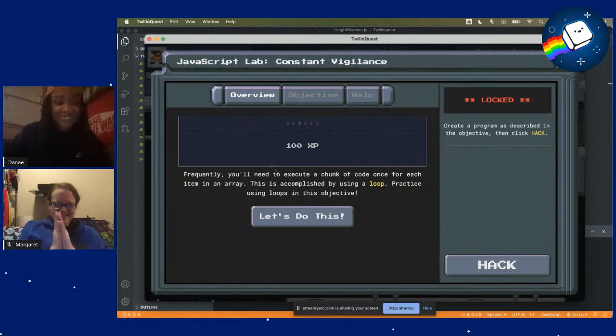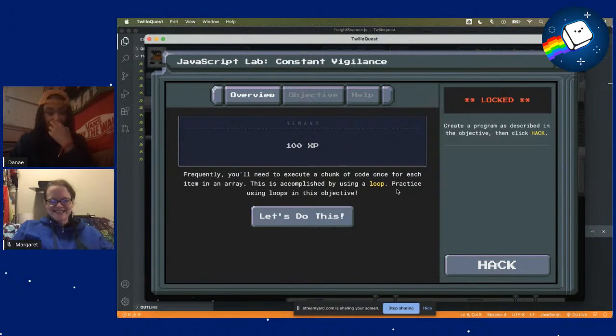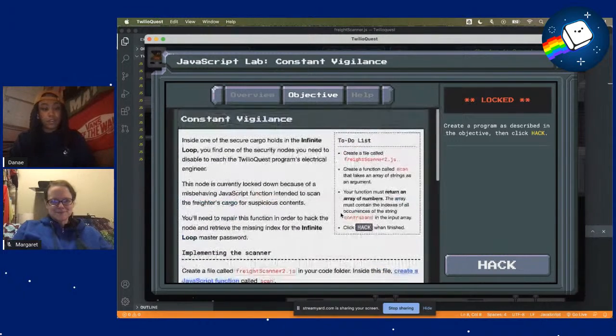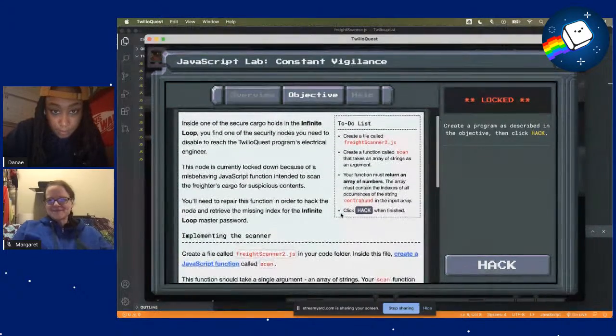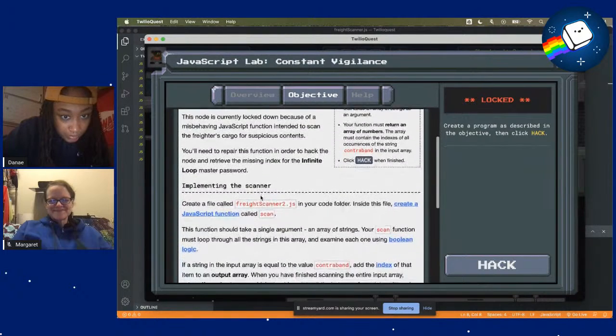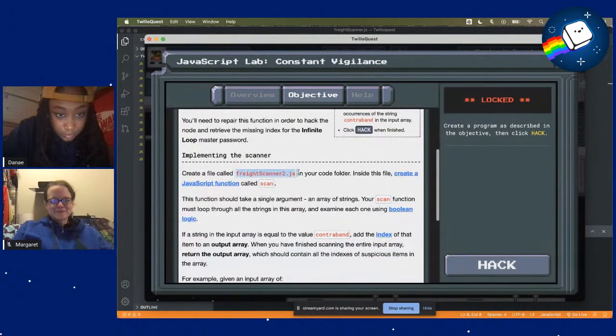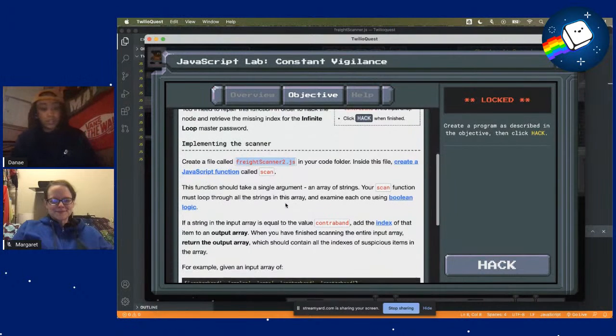That's cool. So for this one, you need to execute a chunk of code once for each item in an array. This is accomplished by using a loop. So similar to the last one, I believe, we'll create a file. We need to create a file called WriteScanner2, and we'll create another function called scan. So yeah, similar to the last one.